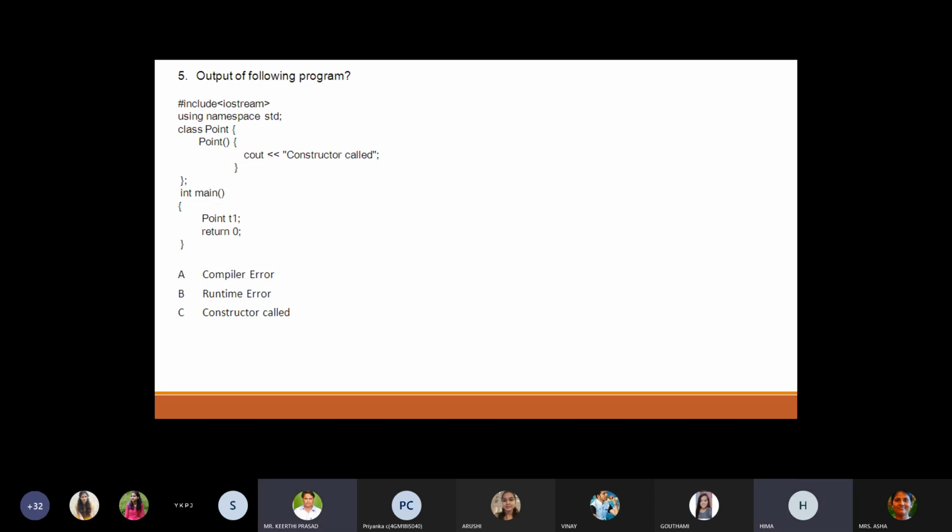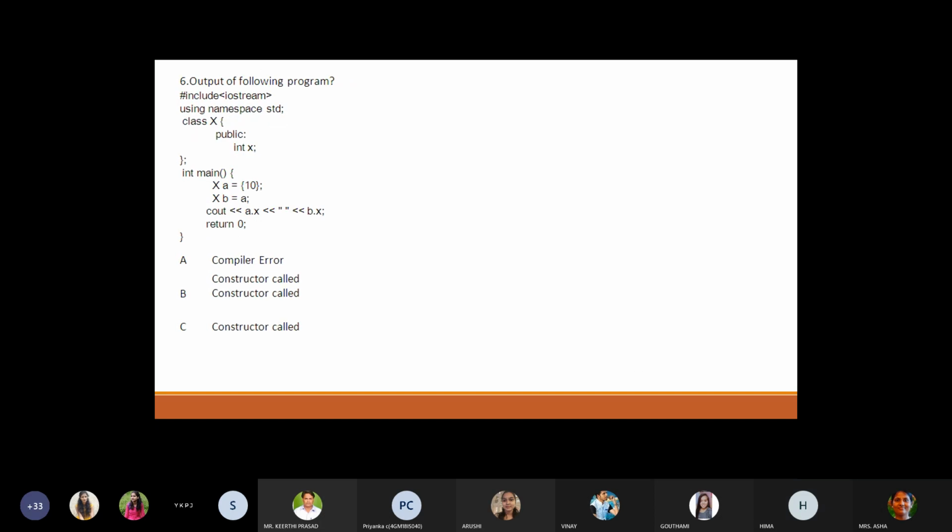See, as I said, the member functions or the data members, private, should be there with the public. Here I have not mentioned the access specifier as public. So the answer is compile time error. Next question. Ma'am, this is a wrong question. Yeah, this is all about the class object and the constructor. So next, the fundamental features will be continued.